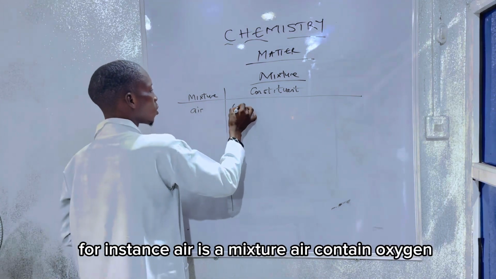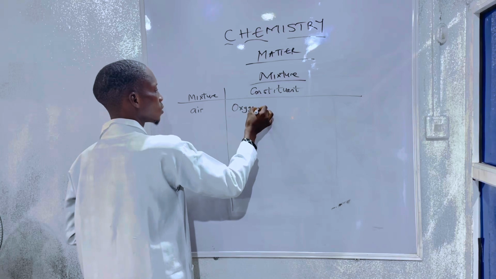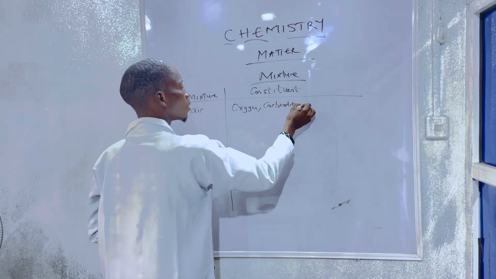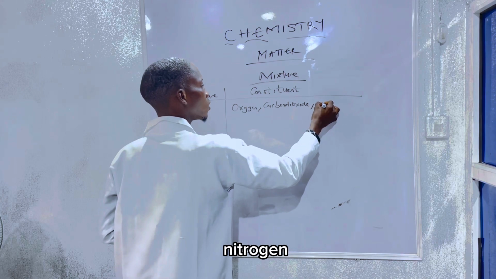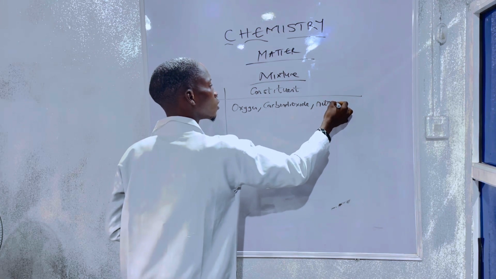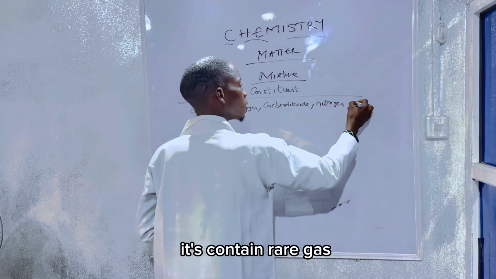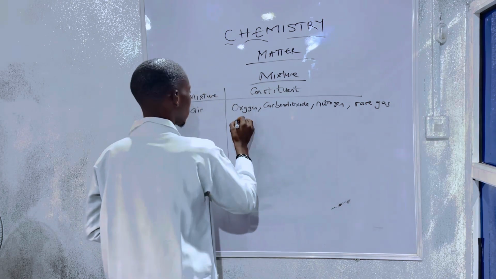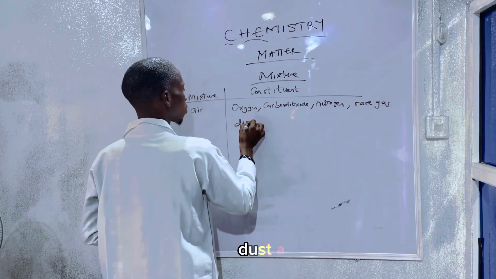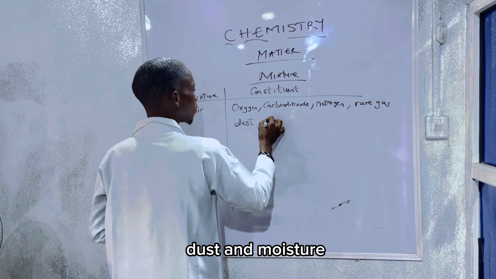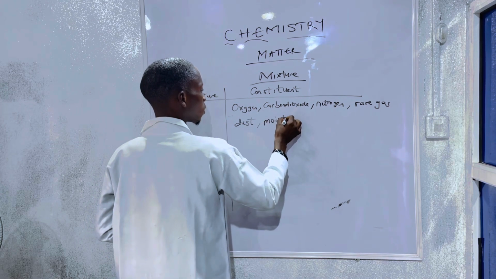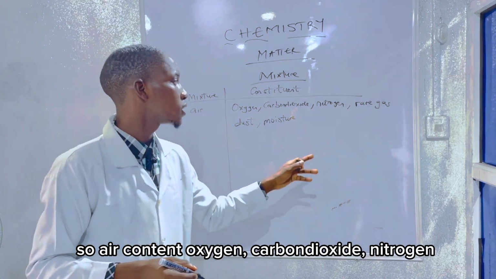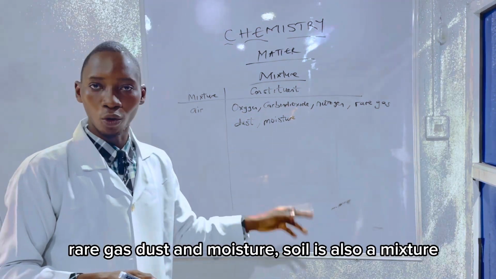Air contains oxygen, carbon dioxide, nitrogen, rare gases, dust, and moisture.